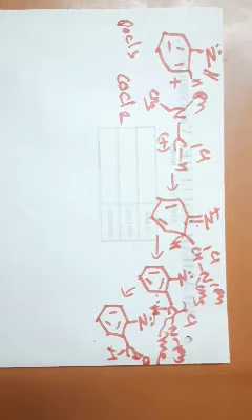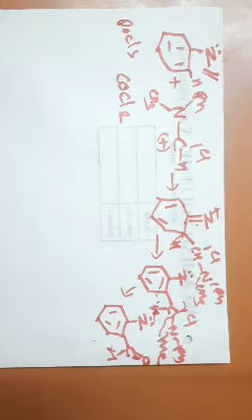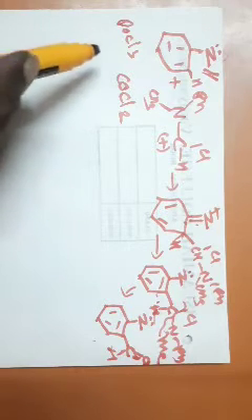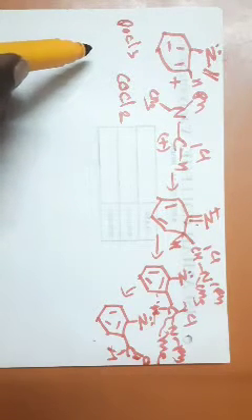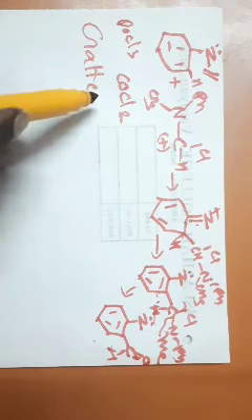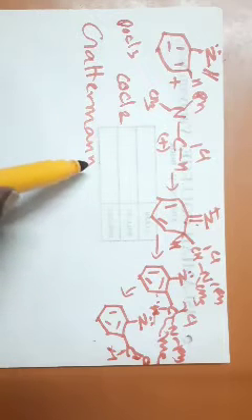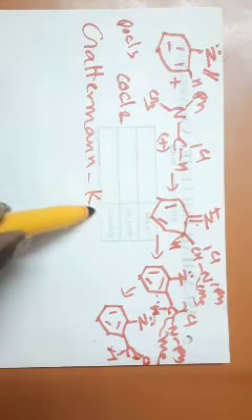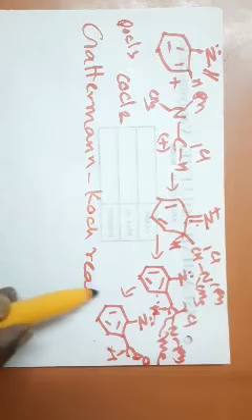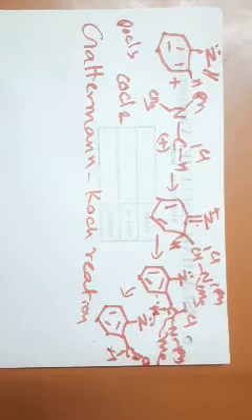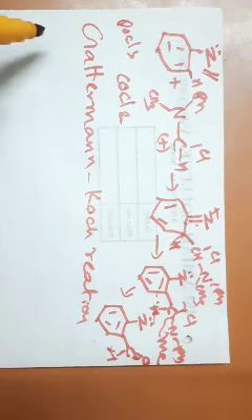You have other reactions of formylation also. Formylation is also done with carbon monoxide and HCl. The reaction is called the Gattermann-Koch reaction.